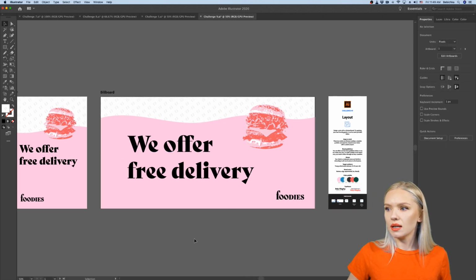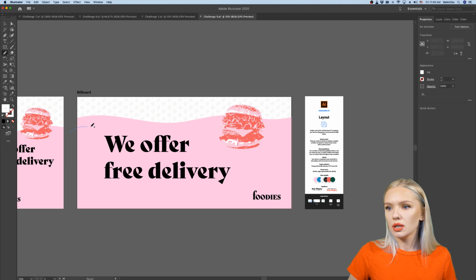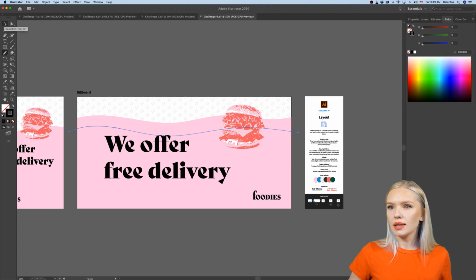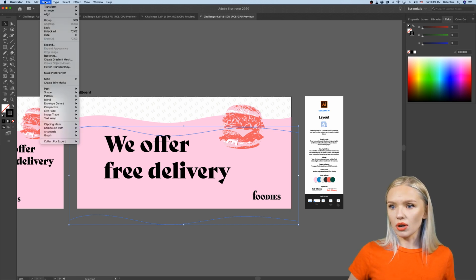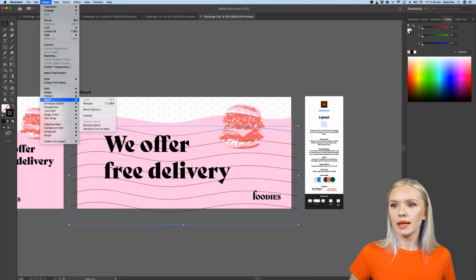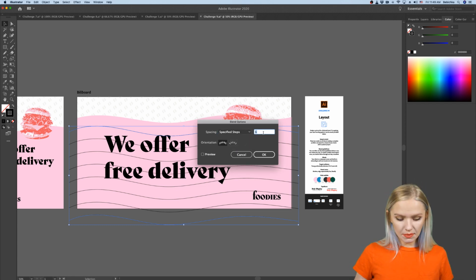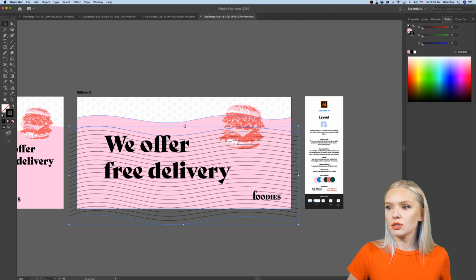Let's make something exciting here. So what I'm going to do is take the pencil tool and bring some more lines in here. I'm going to create one line so I can see it. I'm going to make it black outlined, and then I'm going to copy paste this line right here and use the blend tool. So I'm going to Object, Blend, Make, and then I can go into Object, Blend Options, and I can create specified steps, let's say 20. Okay, and I can create something like this, which can make it a little bit more exciting.